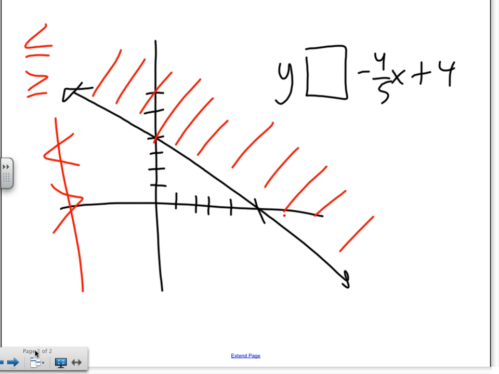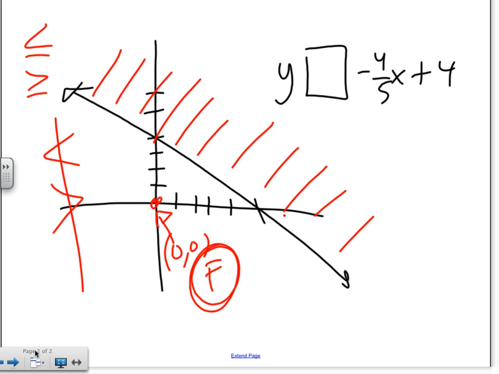So let's say that, because 0, 0 is easy to test, I still like 0, so I'm going to test that. 0, 0. I know that when I test this 0, 0, the result will have to be false. So I know that whatever I'm getting over here has to be false, right?